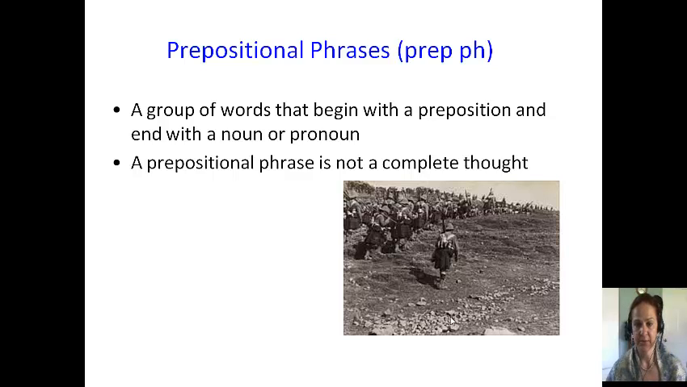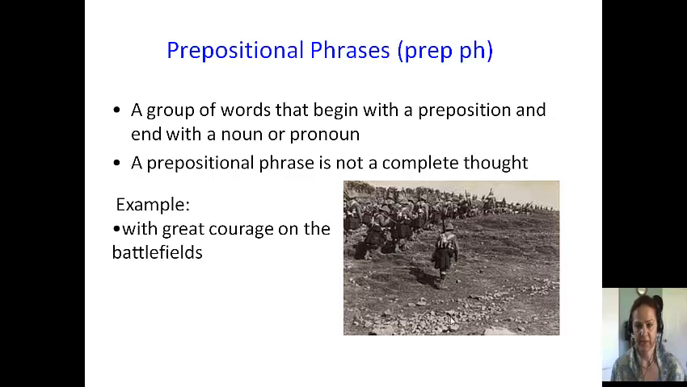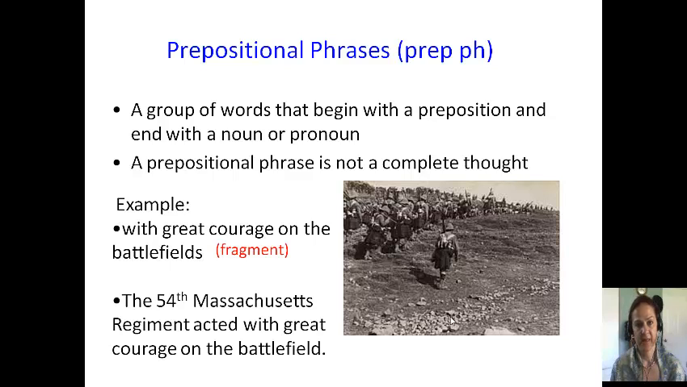Let's look at this example. With great courage on the battlefield. This is a fragment. Then, the 54th Massachusetts Regiment acted with great courage on the battlefield. That's a complete sentence and a complete thought. If we look at that, Massachusetts Regiment would be our compound proper noun subject. Acted is our action verb. With great courage is a prepositional phrase.